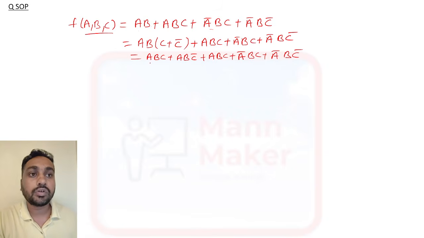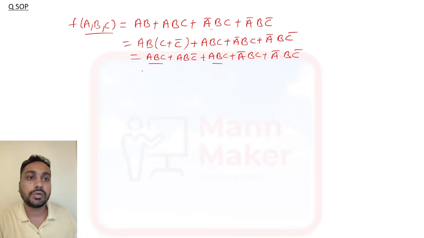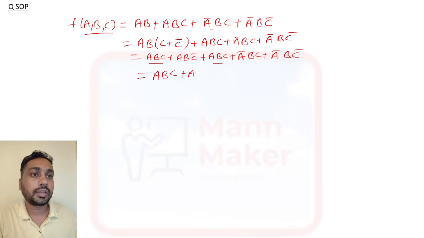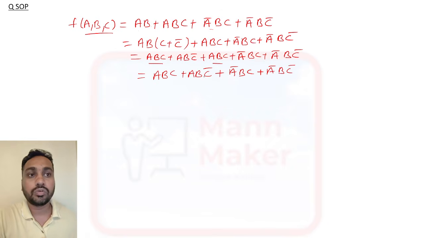Now you can check: ABC is common, so make it once. ABC + ABC bar + A bar BC + A bar BC bar. Now no common term is there, and you can see all are in three-variable form. Now you need to make numbers.